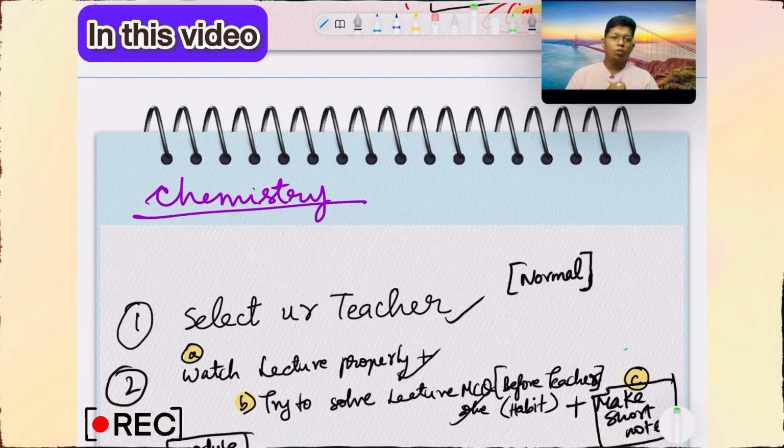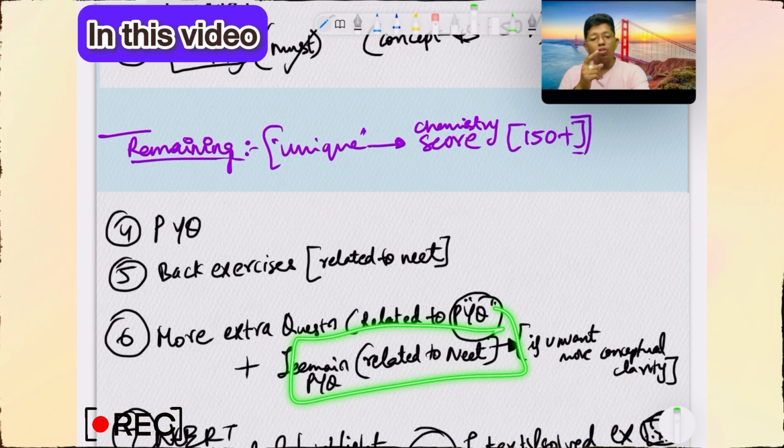In this video, we are going to start the study plan for chemistry. The study plan should be very clear. The reason is which time we are going to complete the syllabus, which time we should do the NCERT reading, which time we should start the mock test, everything a clear idea. JEE Mains questions also you can solve.